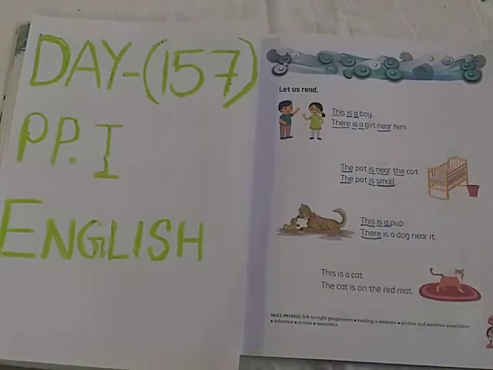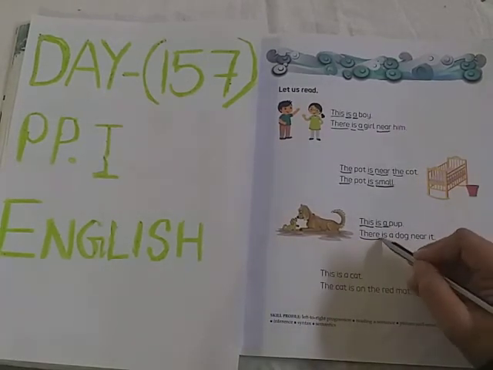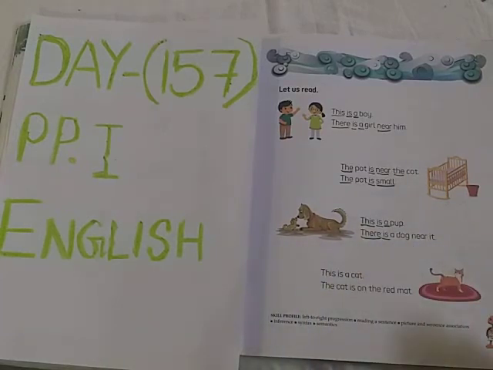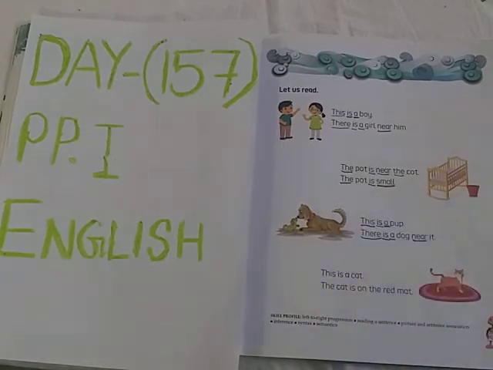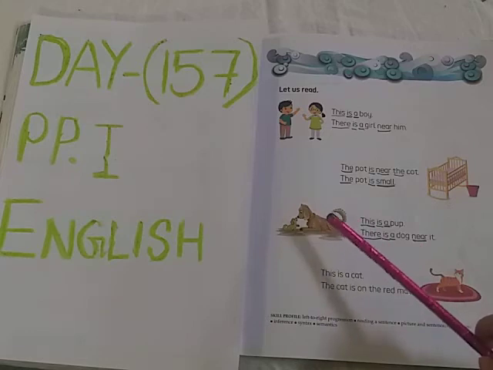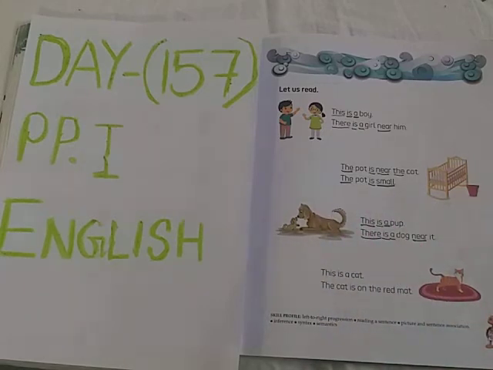T-H-E-R-E, there is a sight word. Is is also a sight word. A is also a sight word. N-E-A-R, near, is also a sight word. So why have we not done D-O-G, dog? Because the dog is a name of an animal. Okay? See the next sentence now.